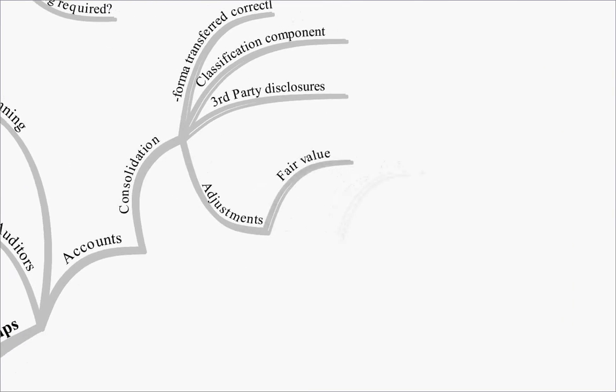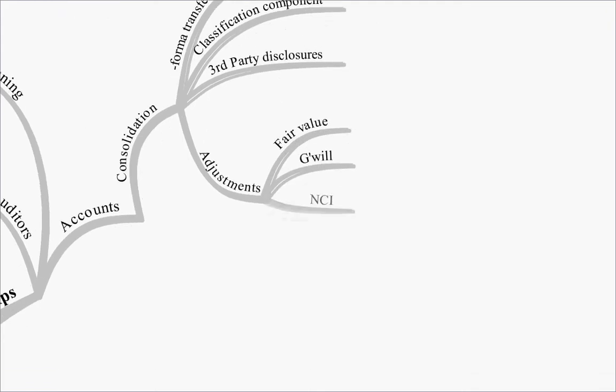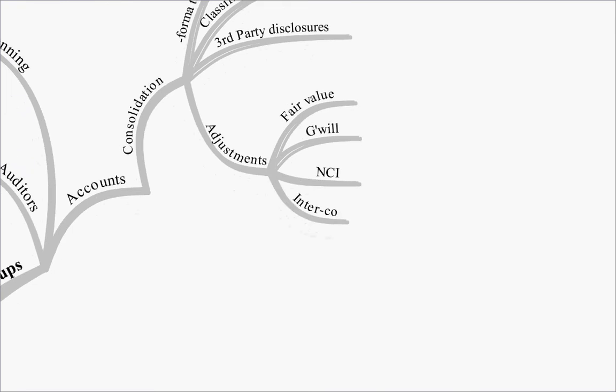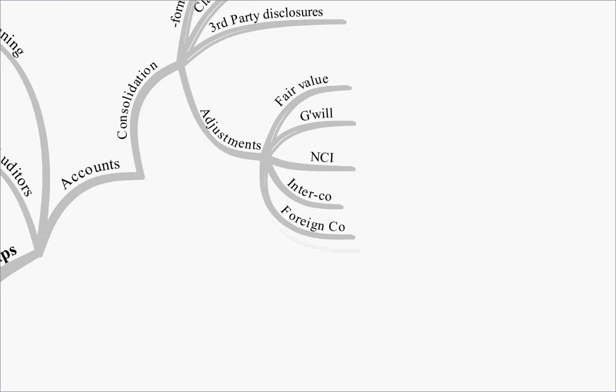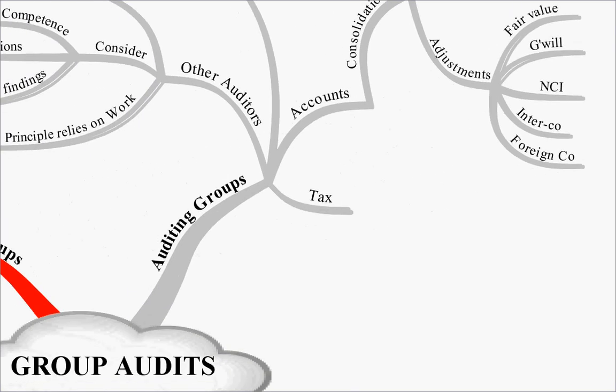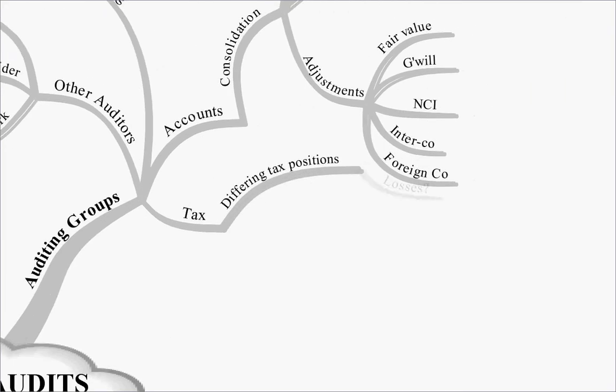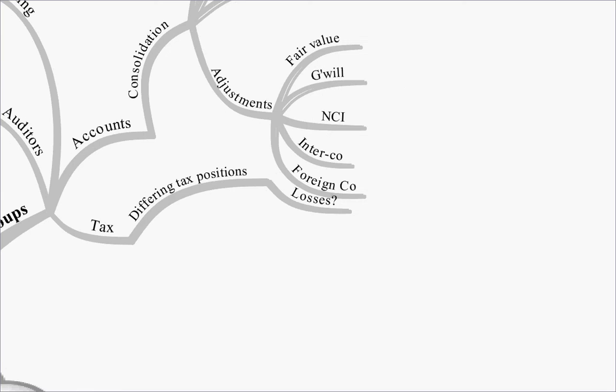So you'll want to check that the fair value adjustments were done correctly, that the goodwill calculation is correct, that the non-controlling interest calculation is correct, and that any intercompany trading or balances have been correctly adjusted for. And lastly, if you have foreign companies and foreign exchange transactions, you'll have to make sure that the translations are done correctly. This brings us on to another complex area, which is the area of tax. Remember that each part of the group may have differing tax positions. Some may be making profits, some losses.